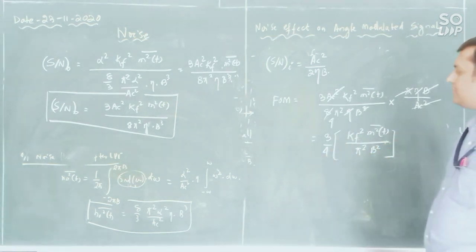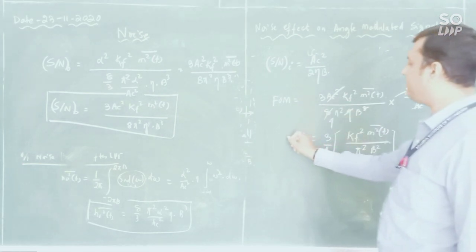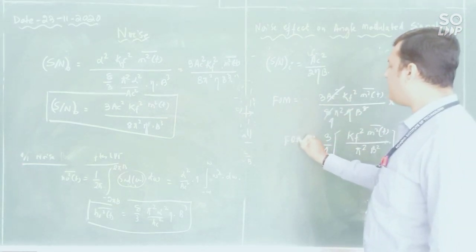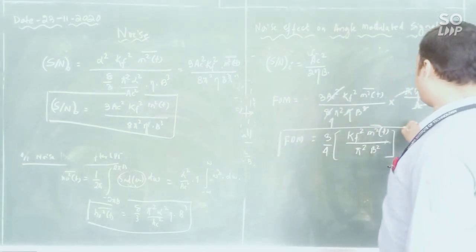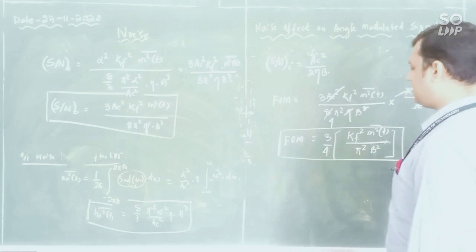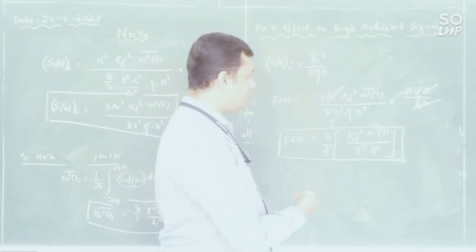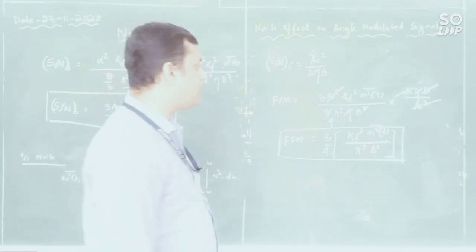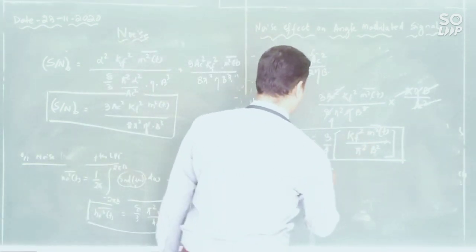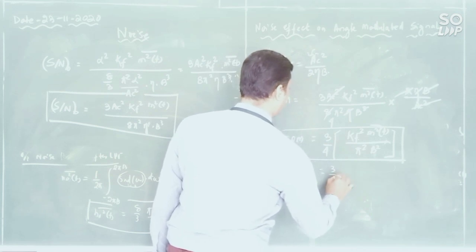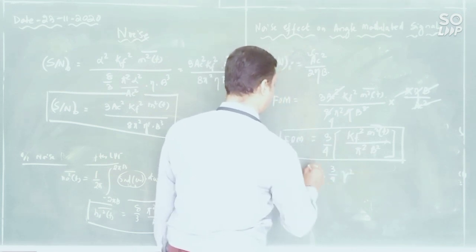Done. So this is my figure of merit for an angle modulated signal. Whether you consider FM or PM, both are this much. In the book, this whole term is written as 3 by 4 gamma square.